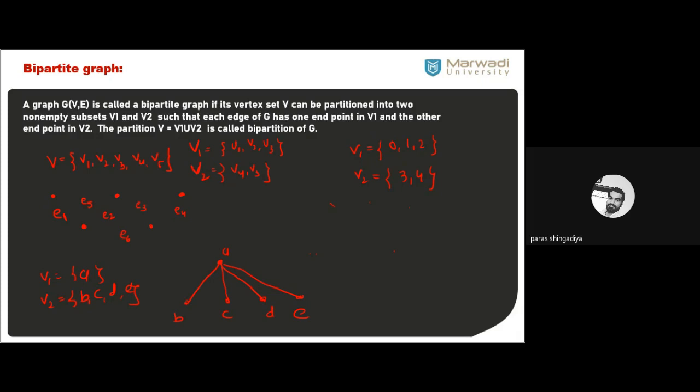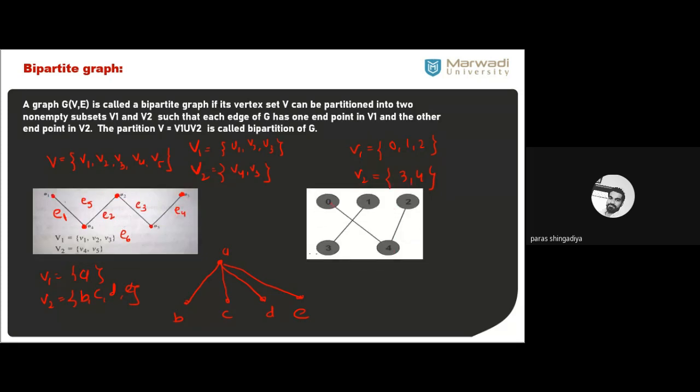Whatever edges there are, one endpoint should be in one partition and the other endpoint should be in the other partition. Okay, this situation is known as a bipartite graph. So here some examples are there.